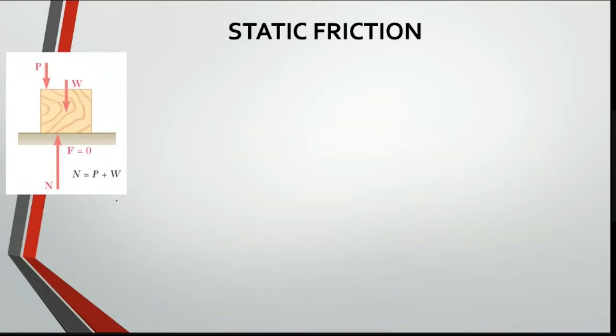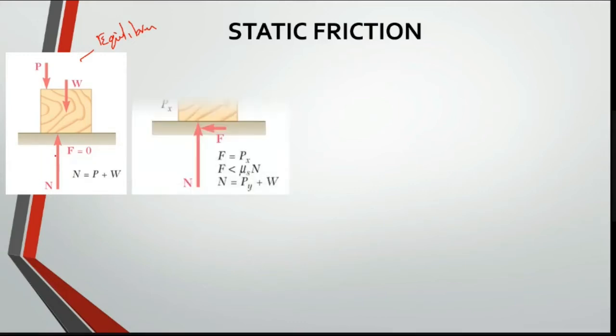This object is not moving, because there is no force in the x direction to make it move. So we say this object is in an equilibrium state, which means upward force is equal to downward force, which is P plus W. There is no friction in this case because it is in an equilibrium state.